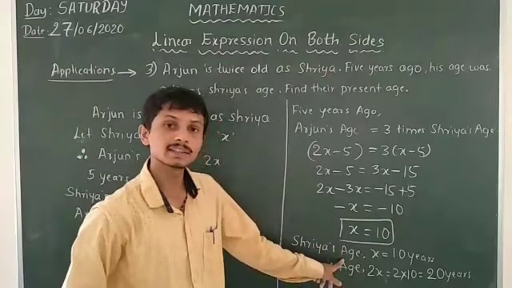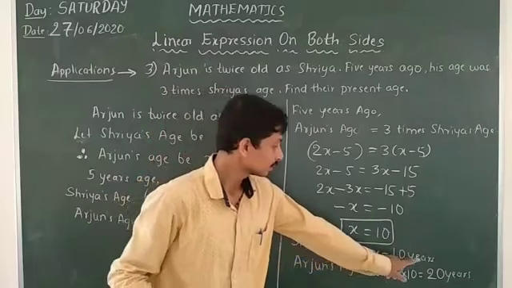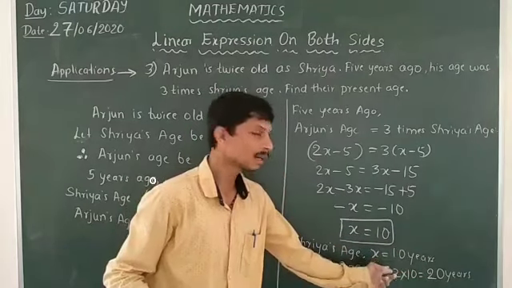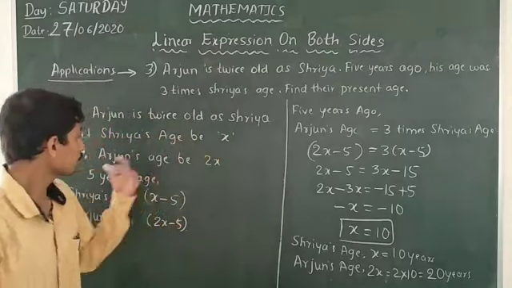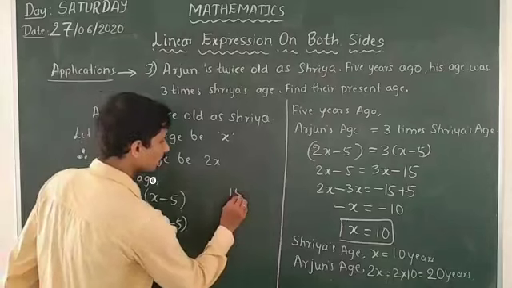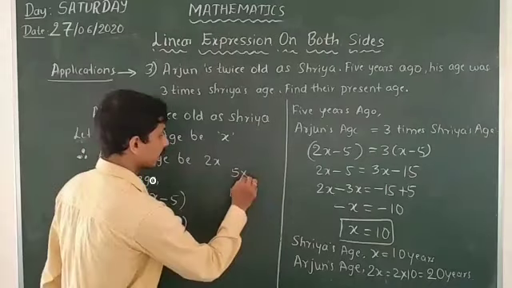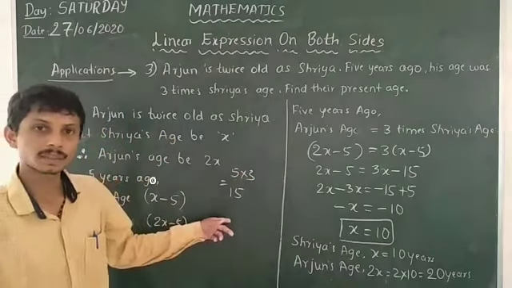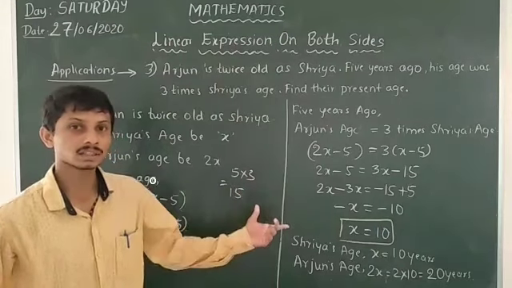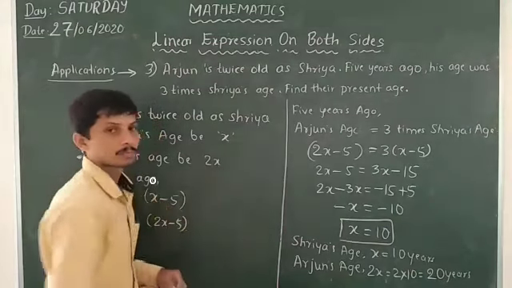Arjun's age will be 20 and Shreya's age will be 10. 5 years ago, Arjun's age will be 15 and Shreya's age will be 5. Is it 3 times? Yes, 5 into 3 is equal to 15. So 5 years ago, Arjun's age was 3 times Shreya's age. That is correct. So this is the solution of the problem.